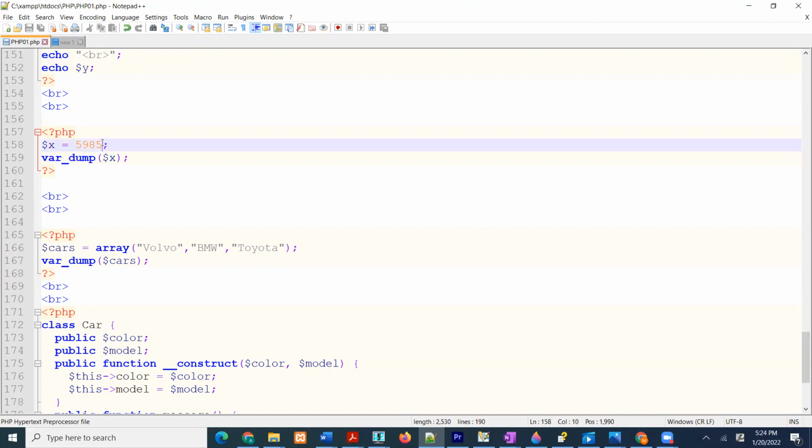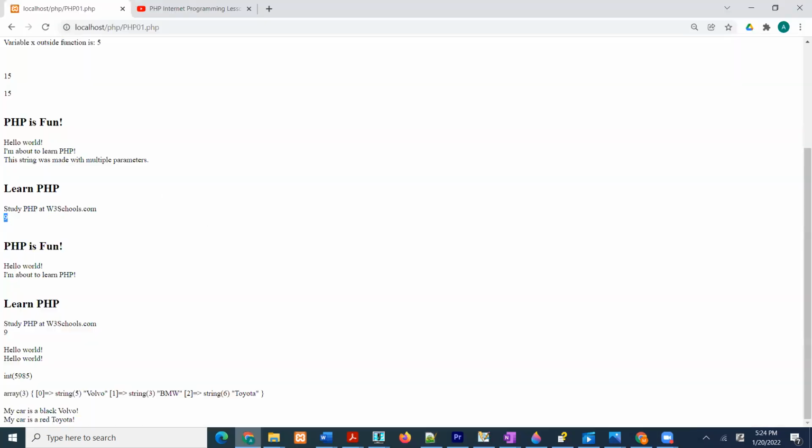We want to see what this 5985 is. What is stored inside $x? Well, inside $x is a space, it is a variable, and inside it is stored 5985, and this 5985 is an integer. Of course it is here, and that will show you that. So let me go here, 5985 right here, guys.